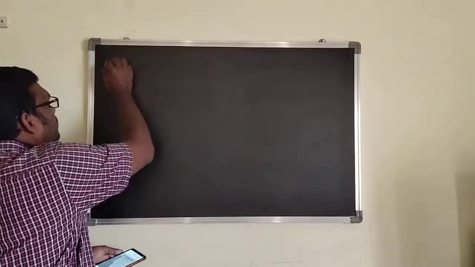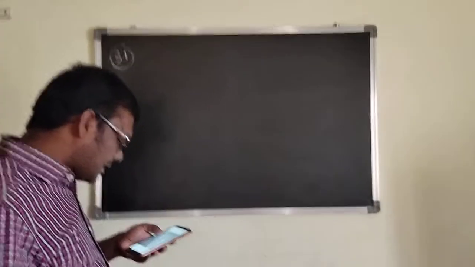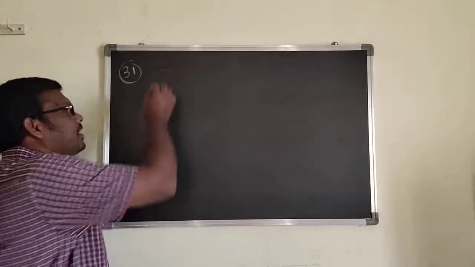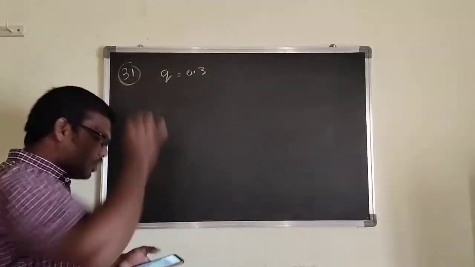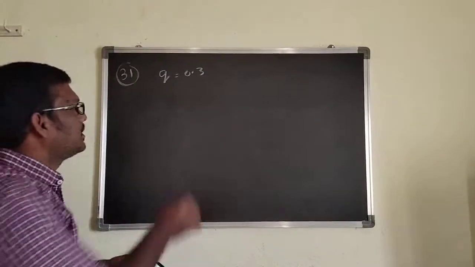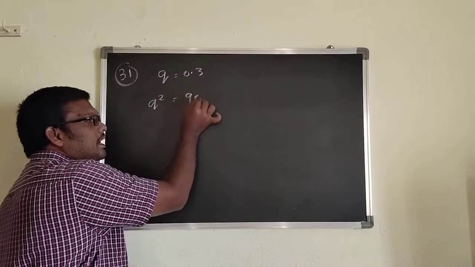And then if you observe question number 31. In a population which is in a Hardy-Weinberg equilibrium, the recessive allele frequency means they can give q, that is 0.3, and the number of recessive individuals, q square, number of individuals they can give 90.